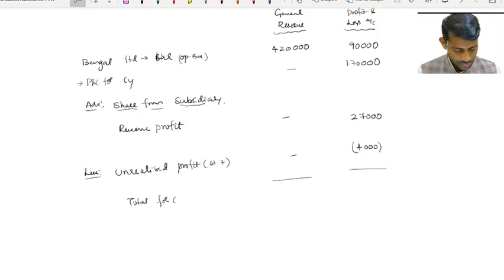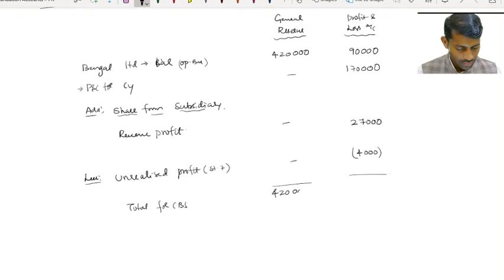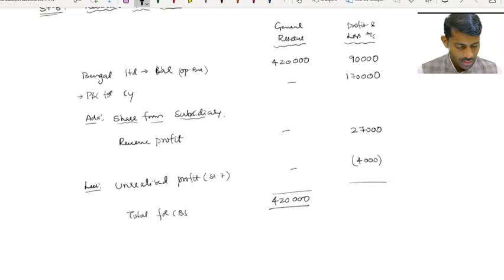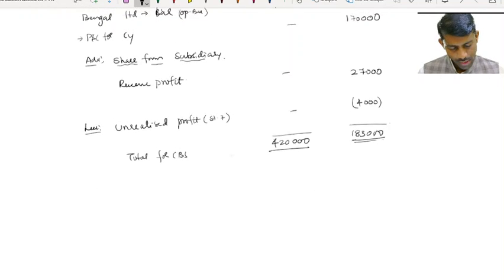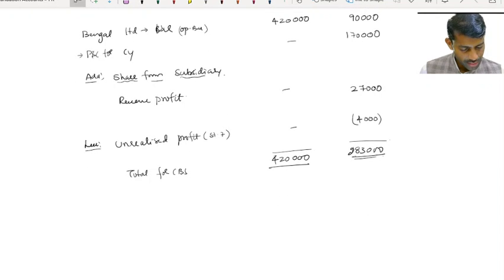So total for CBS: 4,20,000 and 1,83,000, making 2,83,000. Yeah, 2,83,000. Yes, sir. Okay, 2,83,000.